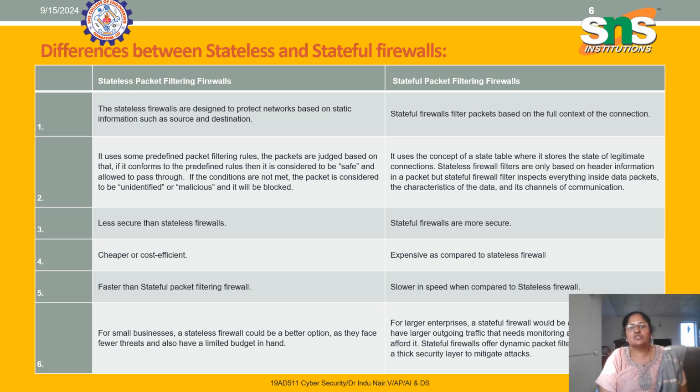The stateless firewall uses some predefined packet filtering rules. The packets are judged based on that. If a packet conforms to the predefined rules, then it is considered safe and allowed to pass through. If the conditions are not met, then the packet is considered unidentified or malicious and it will be blocked. In a stateful firewall, there is the concept of a state table, where it stores the state of legitimate connections. Stateless firewall filters are only based on header information in a packet, but stateful firewall filters inspect everything inside the data packet, the characteristics of data and its channel of communication.